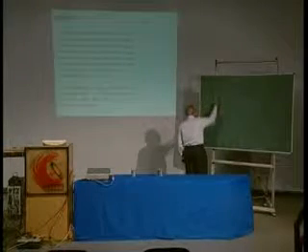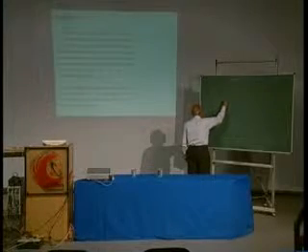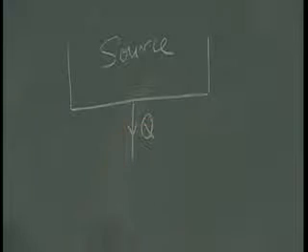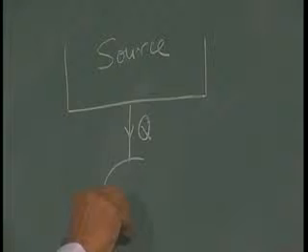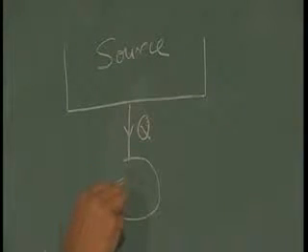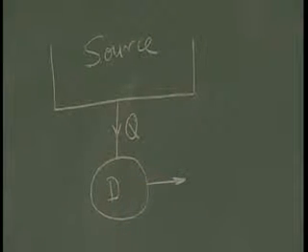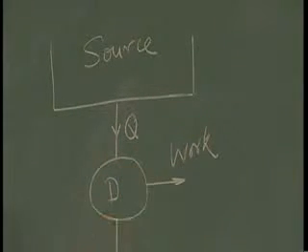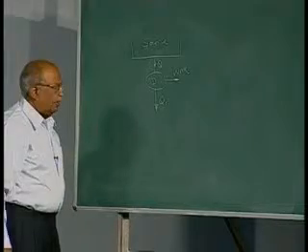Suppose there is a heat source, and from this source a certain quantity of heat Q has been extracted. Out of this heat that is being extracted and supplied to a device which is reversible in nature, a certain quantity of work has to be done and some heat has to be rejected as per the second law of thermodynamics.